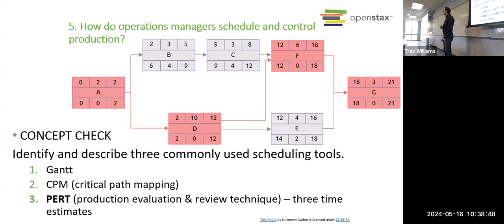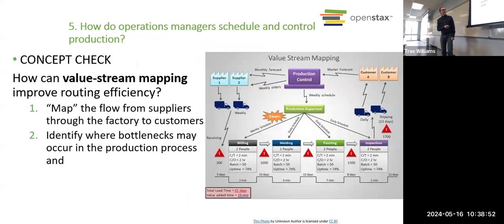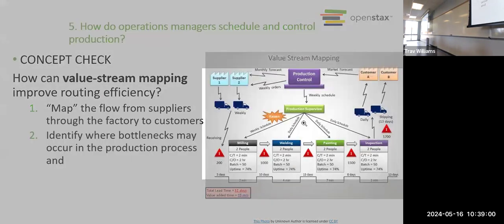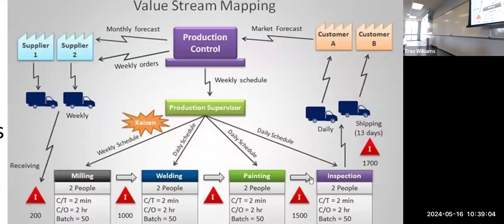Any questions or comments? Then we go to value stream mapping. I'll zoom in on this one. Now, what's different here is you include the entire supply chain in this process. So you're not only planning your organization's activities, you're including anything that adds value to the whole production and delivery process.